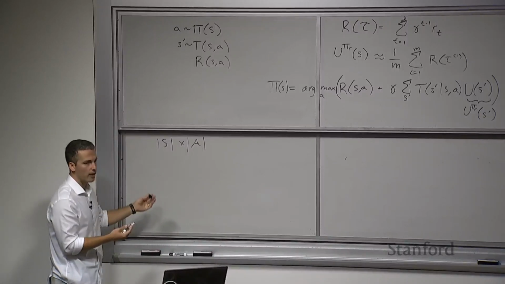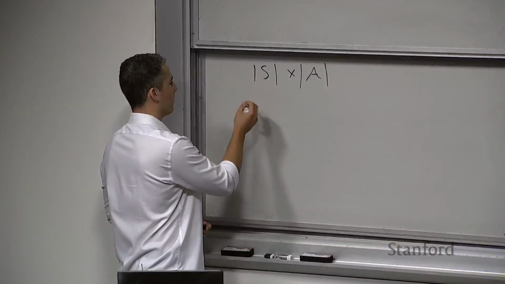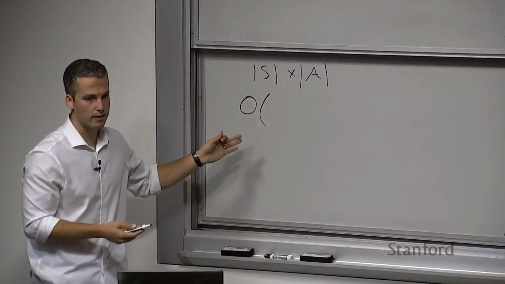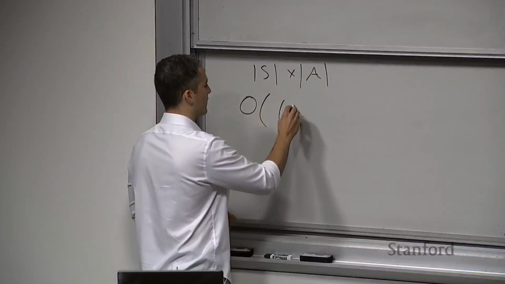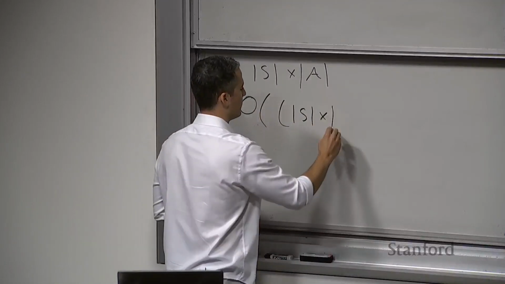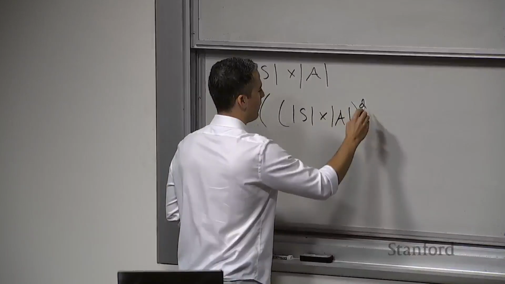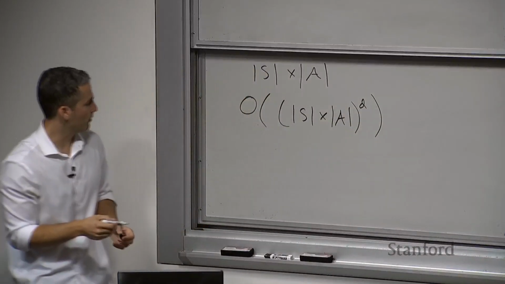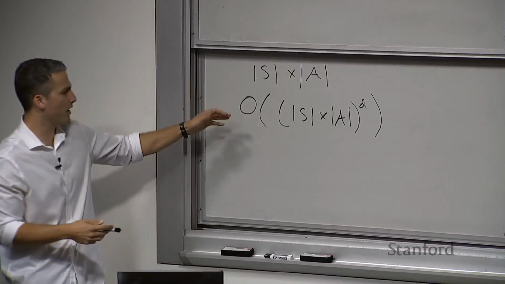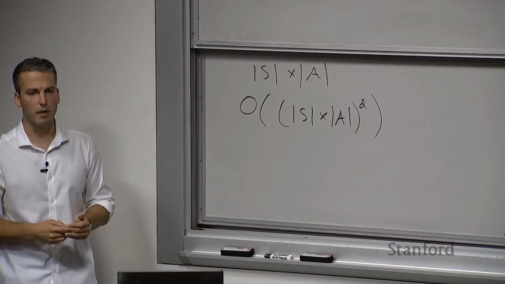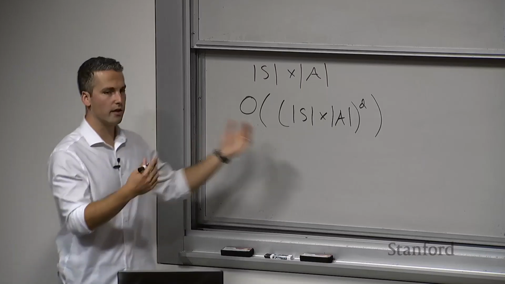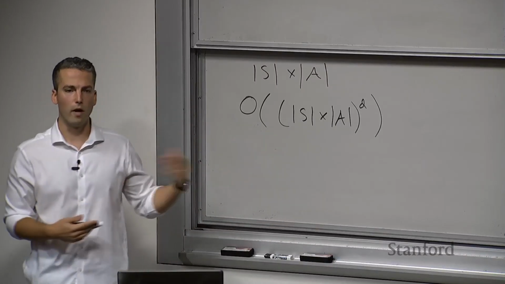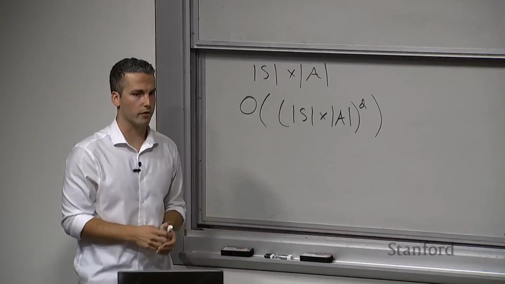The computational complexity of the forward search algorithm is directly related to this branching factor. Using big O notation, it is the size of the state space times the size of the action space, raised to the power of D, the depth of the search tree that we're going to. If you haven't seen big O notation before, you can think of it as a way to compare algorithms and get a sense of how much work we expect to do when performing a specific search algorithm.